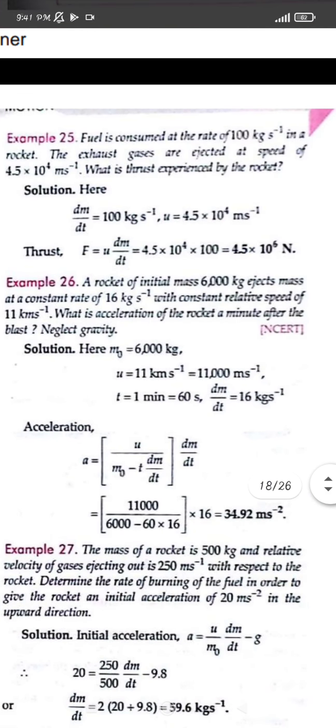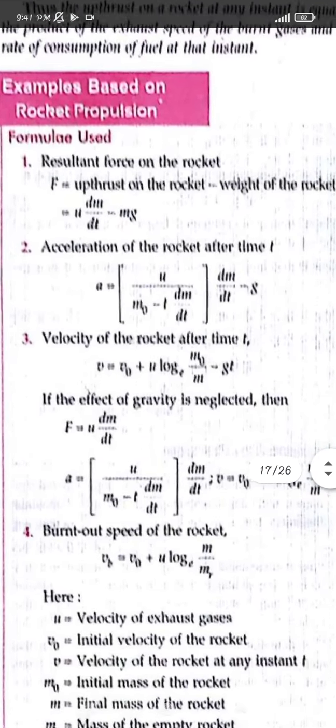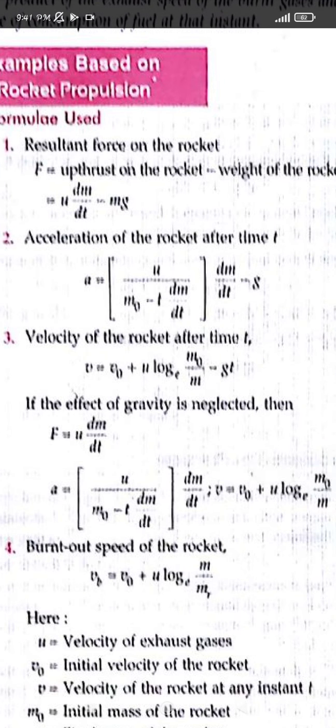Second question: a rocket of initial mass 6000 kg ejects mass at a constant rate of 16 kg per second. One is the mass of the rocket and the other is the mass of the ejected gases, and the ejection speed is given as 11 km per second. We have to find the acceleration, and we know the formula for the acceleration. It is given by u/(m0 - t dm/dt), and after the bracket, dm/dt minus g, right?